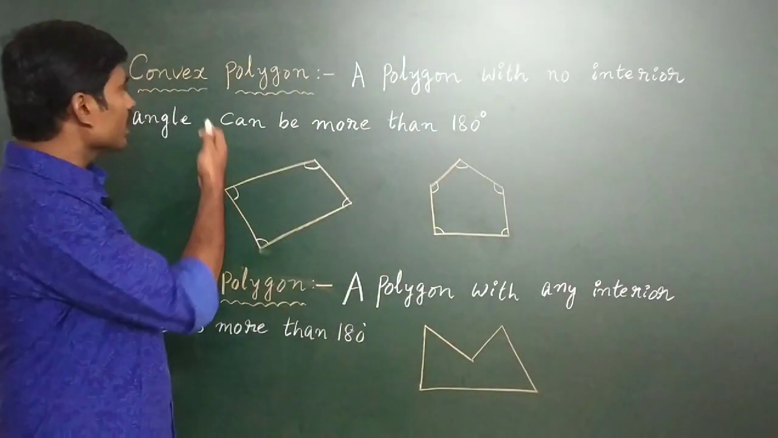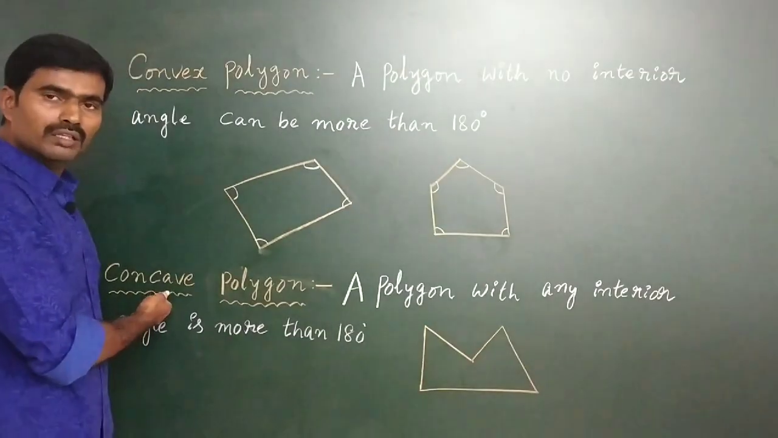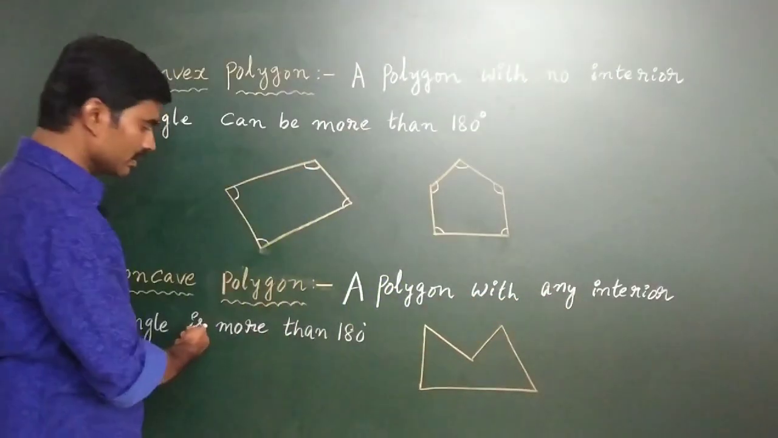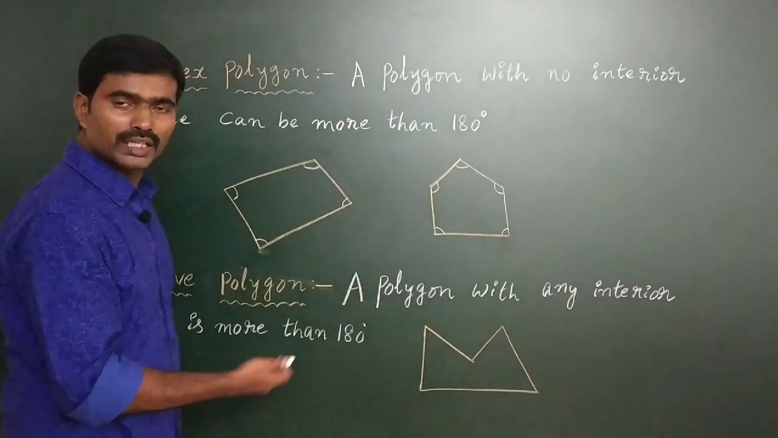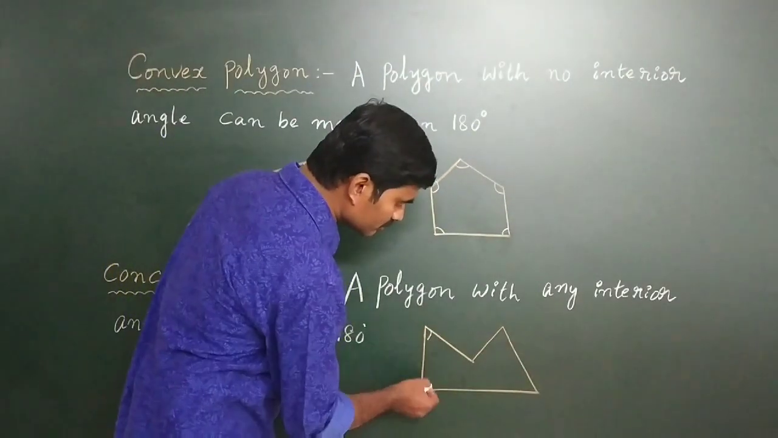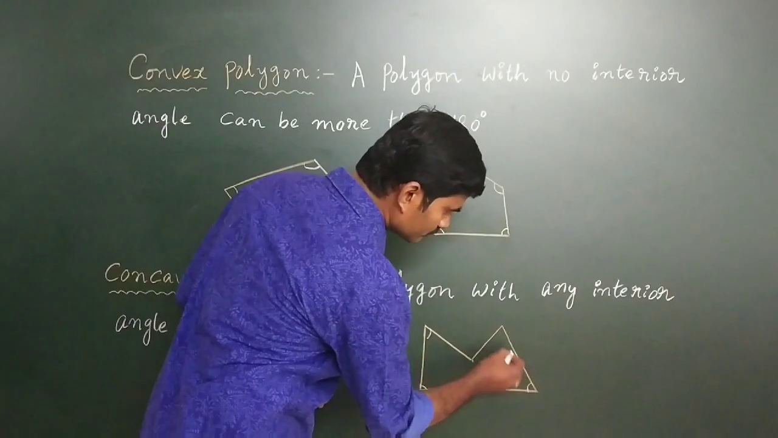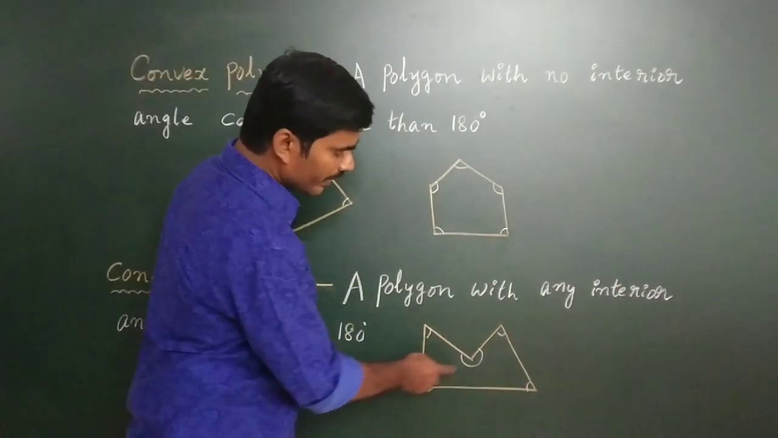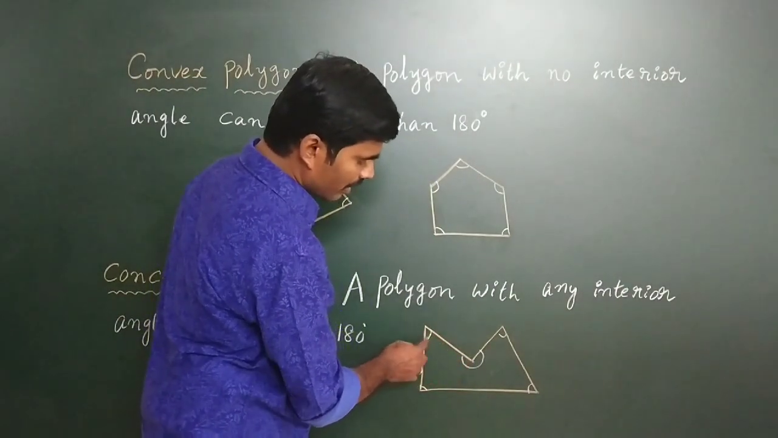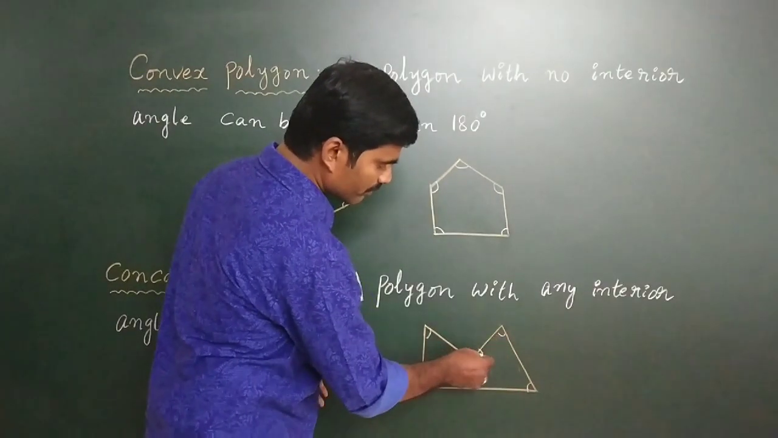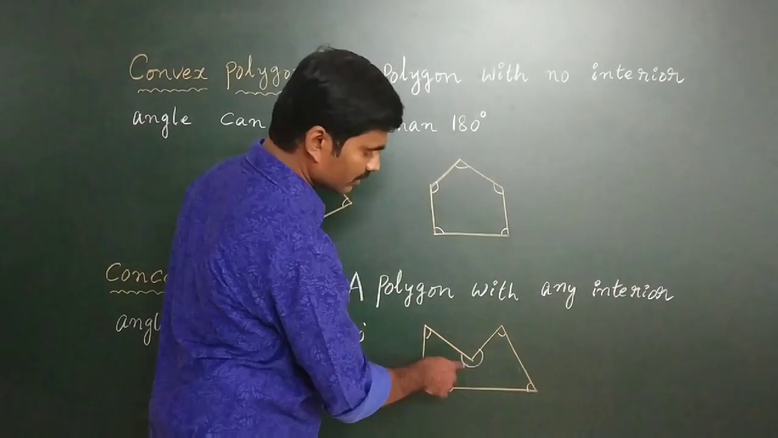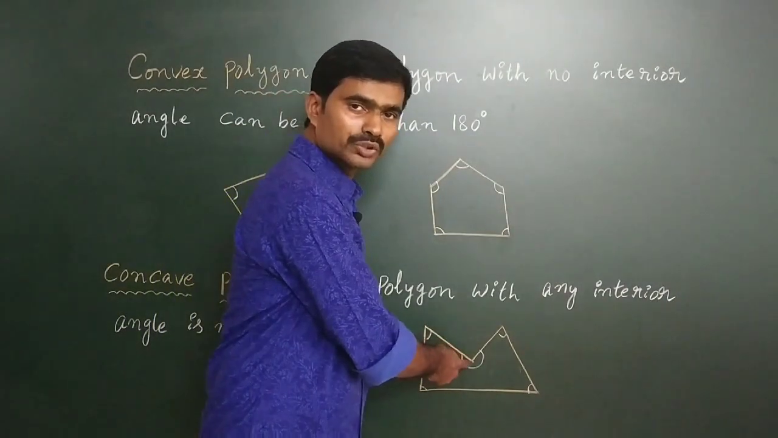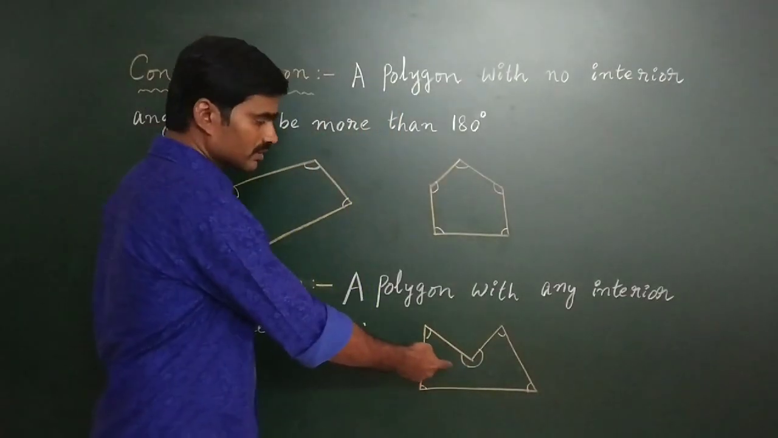A polygon which is not convex is called a concave polygon. What is a concave polygon? A polygon in which any interior angle is more than 180 degrees. Here, except for this angle, the remaining angles are not more than 180 degrees. But this interior angle is a reflex angle, greater than 180 degrees. So this type of polygon is called a concave polygon.